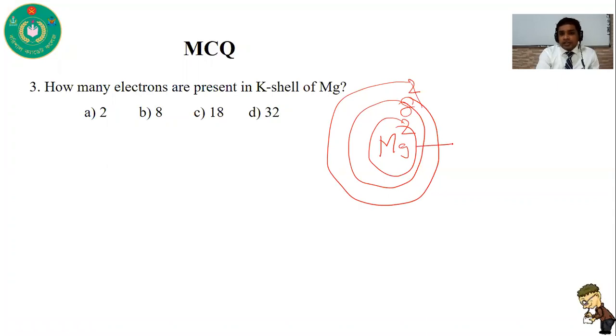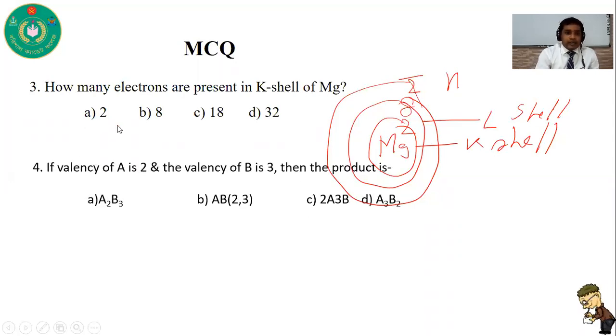The first shell is known as the K shell, the second shell is the L shell, and the third shell is the M shell. It starts with the K shell. So there are 2 electrons, and the correct answer is 2. There are 2 electrons in its K shell.